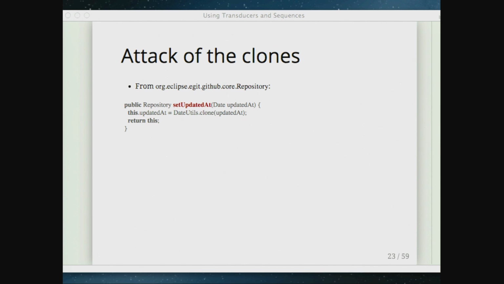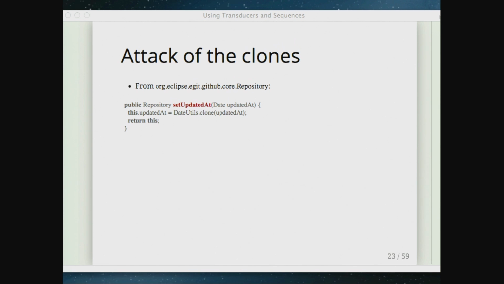They're being passed a mutable object from somewhere else that they don't know anything about, right? They don't know where it came from. They don't know who else is going to modify it at some point down the line. So I'm not going to keep a reference to that object myself. I'm going to clone that object and create a new copy of it to keep it around. And the really crazy thing here is that date is a long, right? It's a value. So the fact that date is mutable has been well discussed, but that's not a good thing.